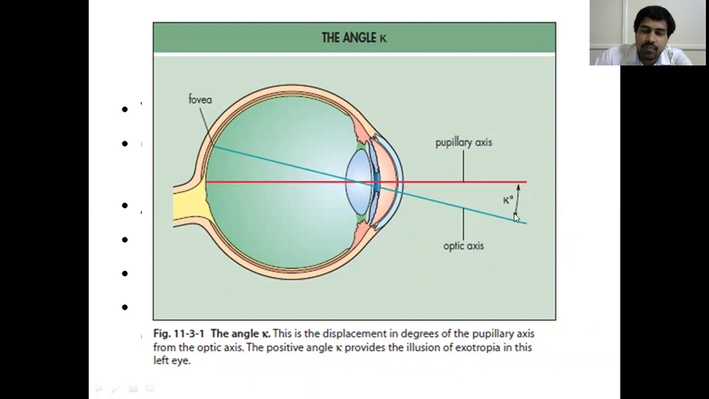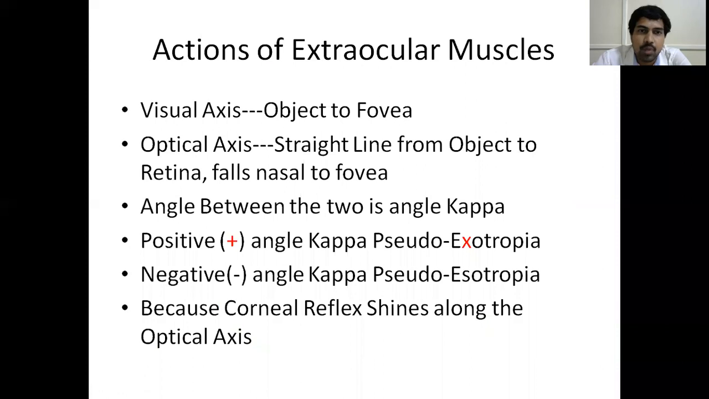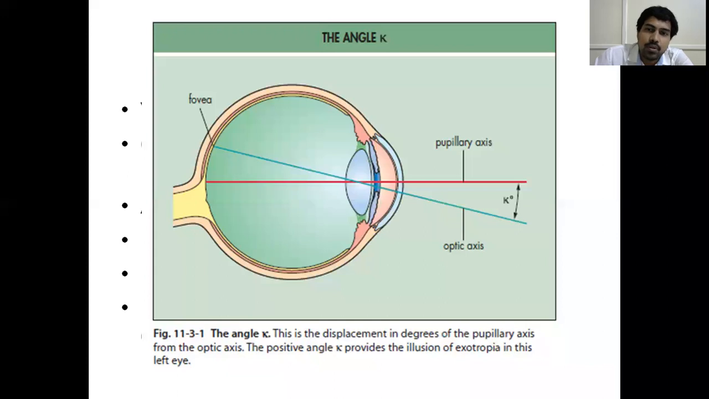Suppose from the same object you draw a line straight, from this part or this part, it will go and fall on a part of the retina which is slightly nasal to the fovea. That is known as the optical axis. So the visual axis is from the object to the fovea, and the optical axis is a straight line which falls slightly nasal to the fovea. The angle between both of these is known as angle kappa.